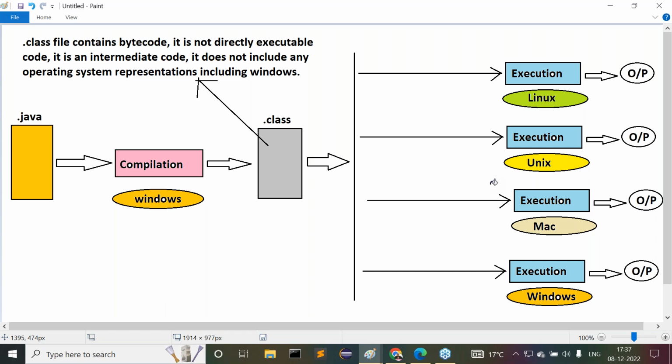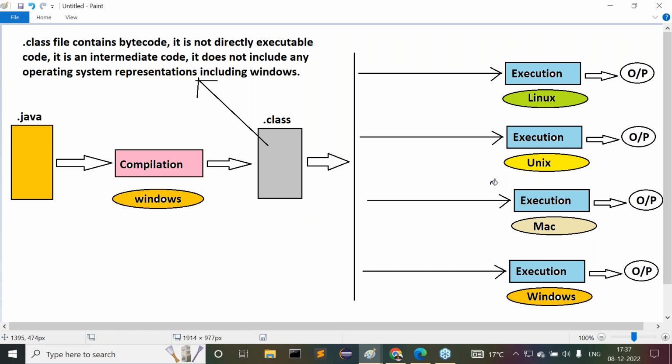If you want to execute this bytecode on Linux, you need Linux representations. On Unix, Unix representations. On Mac, Mac representations. On Windows, Windows representations.